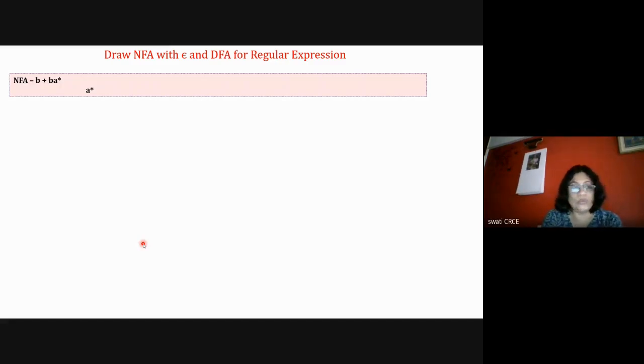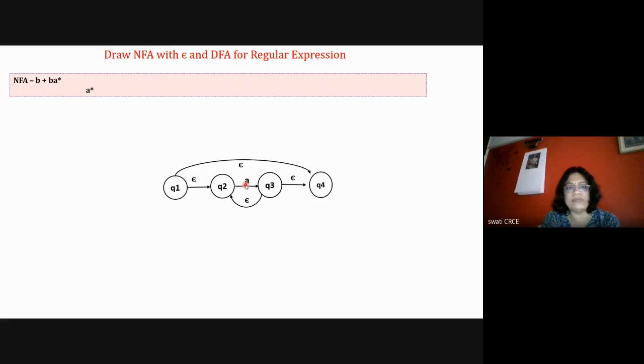Okay, so now the second question is B plus BA star. So what I'll do is that for this, either B or BA star. So this is a little complicated. So I'll first select A star to draw. So for A star I'm drawing NFA with epsilon, that is for 0 times A, 1 time A, many number of times A. So the diagram for A star is drawn.